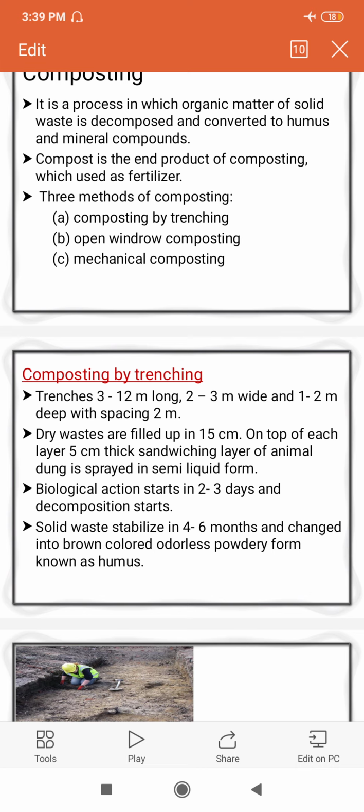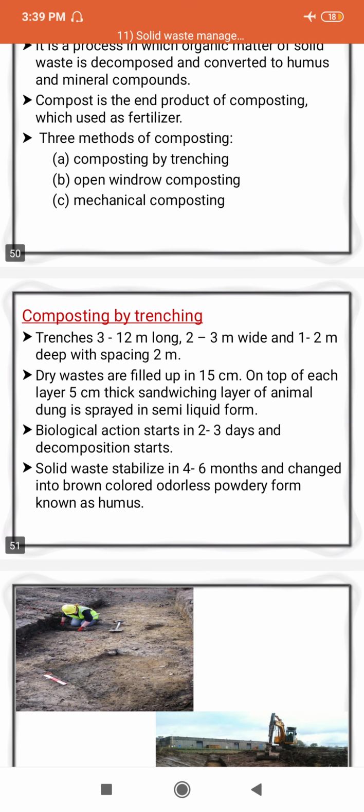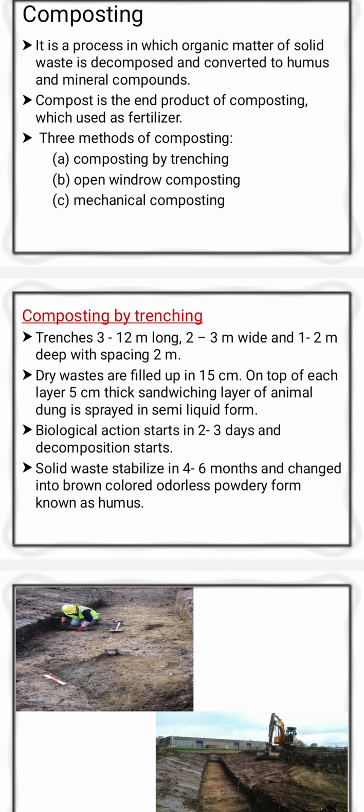First, composting by trenching. In that we require trenches or pits. The length of the pit or trench is 3 to 12 meters long, 2 to 3 meters wide, and 1 to 2 meters deep, with a spacing of 2 meters. If the quantity of waste is much more, you require a number of trenches, and if the waste quantity is less, you require fewer trenches. It depends upon how much waste is generated.